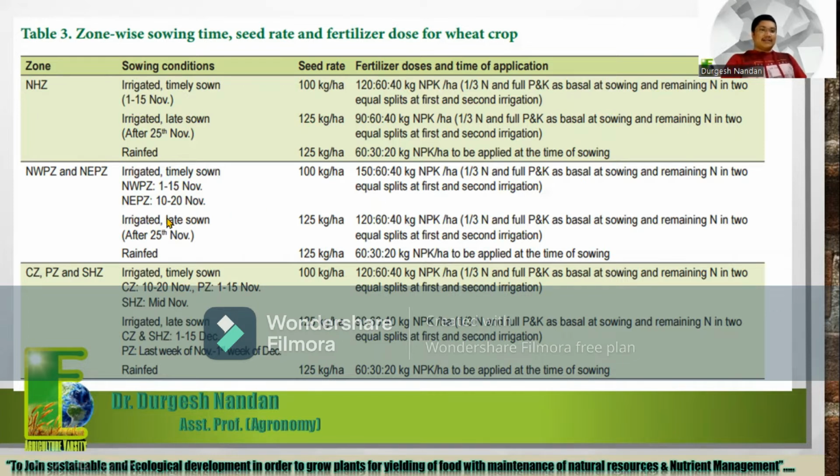And the same holds for the other zones, irrigated timely sown and irrigated late sown: the fertilizer doses will be the same, and there is very rare difference. That difference also comes after checking the pH and the nutrient availability in your soil. It is because these doses are only taken as an idea. That means the fertilizer doses and time of application are given here. Fertilizer doses mean that for the production of wheat on 1 hectare of land, that amount will be removed by the crop. That type of thing is researched.